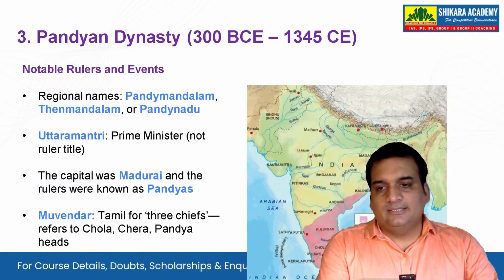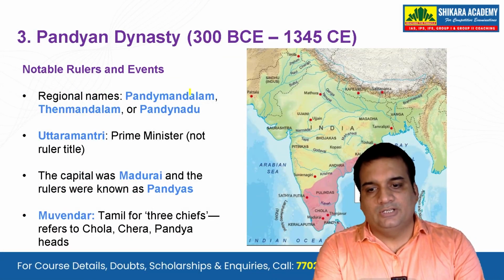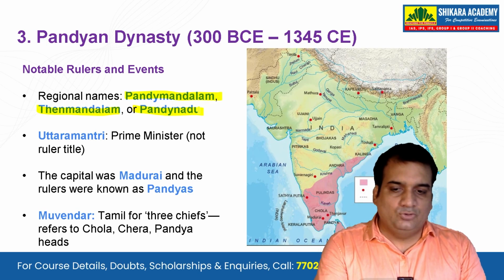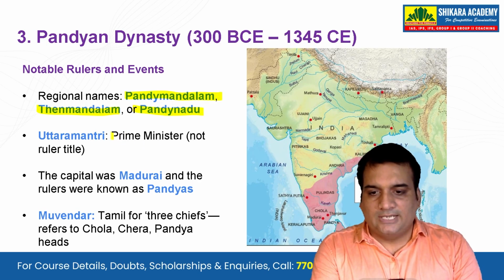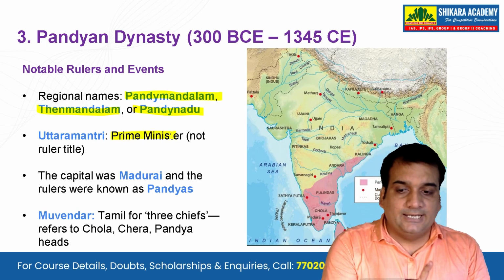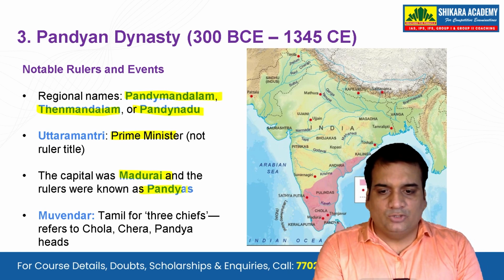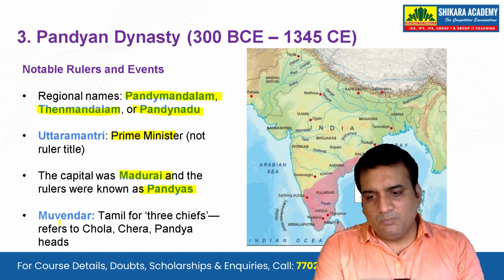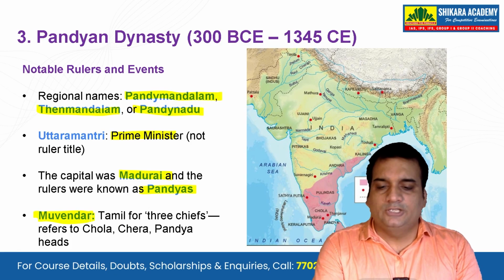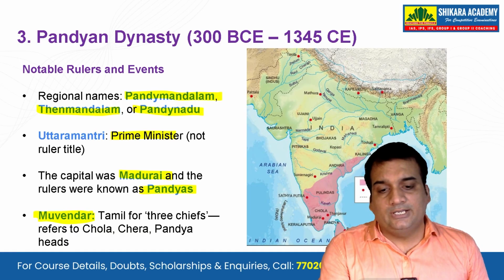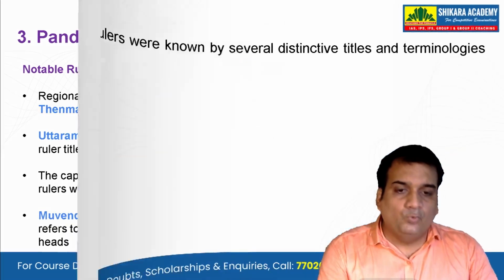Okay. Next, the Pandyan dynasty, if you see, the regional name was Pandya Mandalam. Then we have Thena Mandalam, and we also have Pandyanadu. The Uttara Mantri, that is the prime minister, not the ruler title, the prime minister. The capital was Madurai, and the rulers were known as Pandyas. Movendar, this is a very famous terminology. In Tamil, for three chiefs, that is the Cholas, the Cheras and the Pandya, this term Movendar is used.